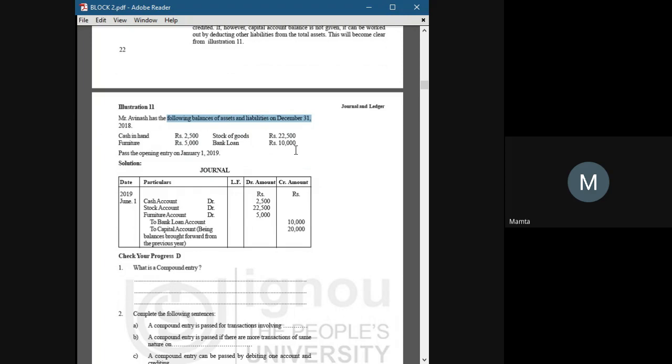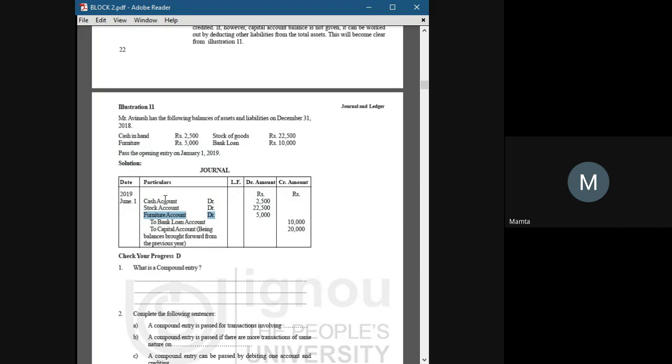Now we will pass an entry on 1st January. Pass the opening entry on January 1st, 2019. How will we pass it? See, cash account debit, stocks account debit, furniture account debit, to bank loan account, to capital account.